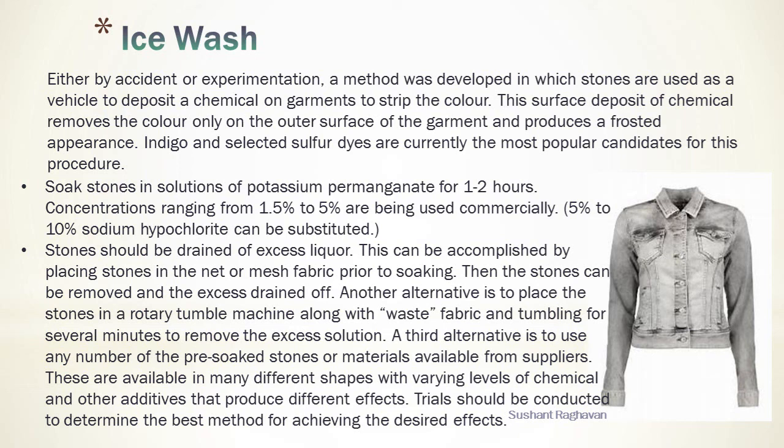Another alternative is to place the stones in a rotary tumble machine along with waste fabric and tumble for several minutes to remove the excess solution. A third alternative is to use any number of the pre-soaked stones or materials available from suppliers. These are available in many different shapes with varying levels of chemical and other additives that produce different effects. Trials should be conducted to determine the best method for achieving the desired effects.